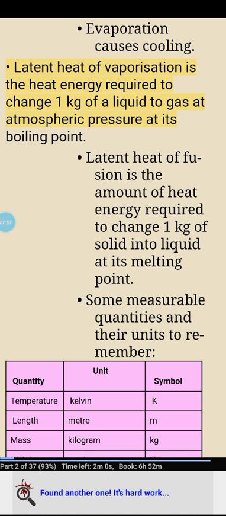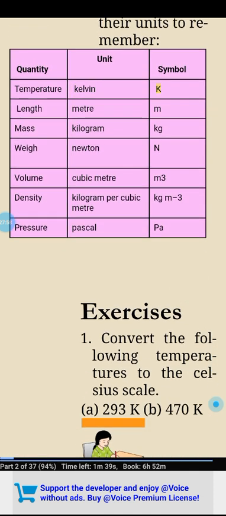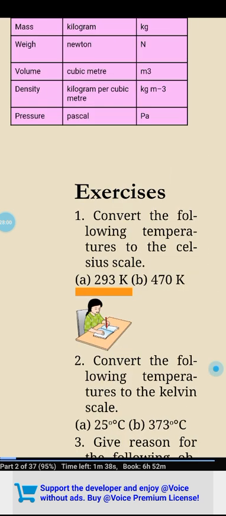Latent heat of vaporization is the heat energy required to change 1 kg of a liquid to gas at atmospheric pressure at its boiling point. Latent heat of fusion is the amount of heat energy required to change 1 kg of solid into liquid at its melting point. Some measurable quantities and their units to remember. Quantity, unit, symbol: temperature, Kelvin, K; length, meter, m.